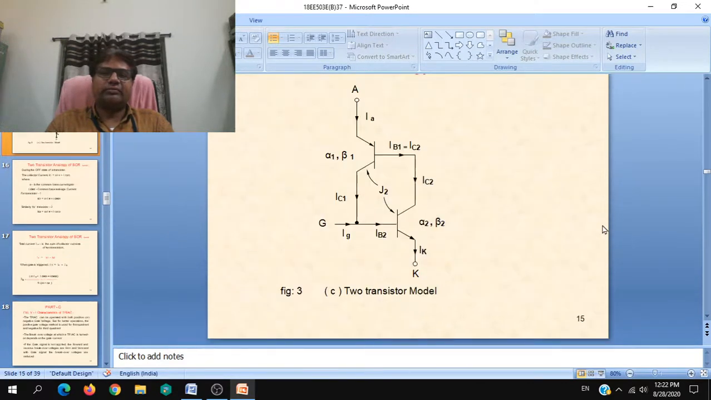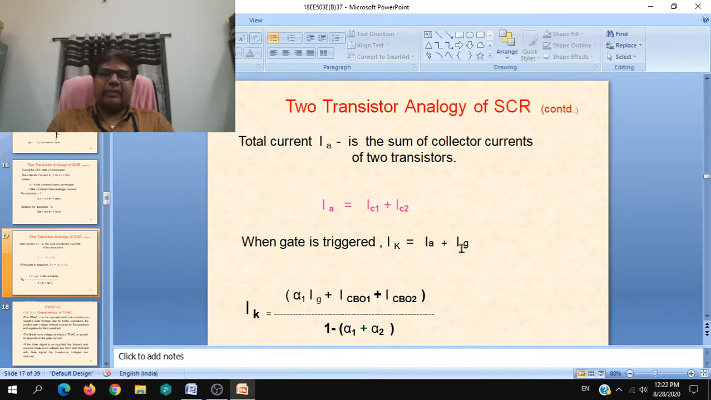What is IA? IA is the anode current. The total anode current which is flowing from anode to cathode is again IC1 plus IC2. And IK is IC1 plus IC2 plus Ig. So eventually IK, which takes all the gains from both the transistors, can be calculated from the generalized formula as alpha 2 Ig plus ICBO1 plus ICBO2 divided by 1 minus (alpha 1 plus alpha 2), where alpha are the gains of the individual transistors. So that is how you have to explain the two transistor analogy.